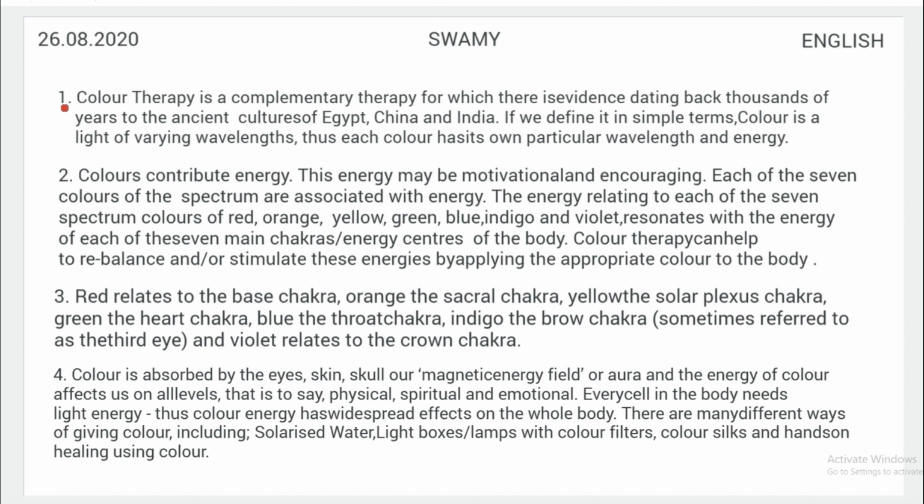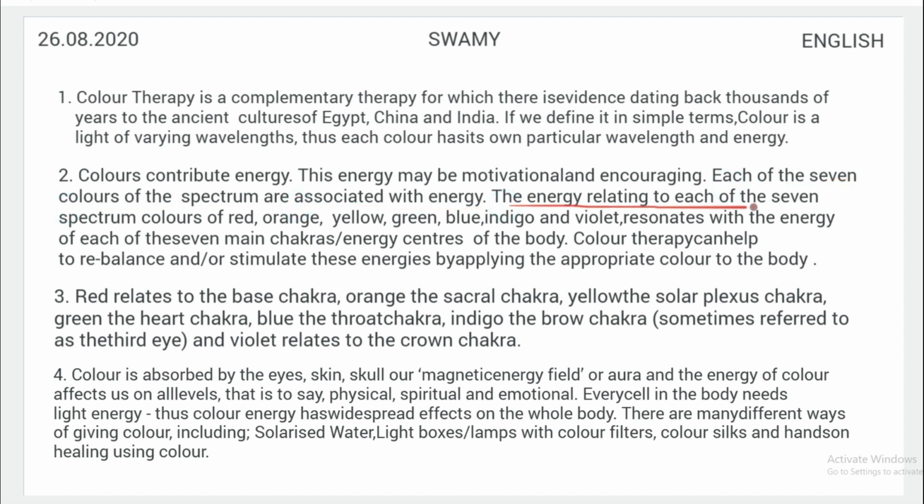Paragraph number 1 in the given passage. Color therapy is a complementary therapy for which there is evidence dating back thousands of years to the ancient cultures of Egypt, China and India. If we define it in simple terms, color is a light of varying wavelengths. Thus, each color has its own particular wavelength and energy. Colors contribute energy. This energy may be motivational and encouraging. Each of the 7 colors of the spectrum is associated with energy.